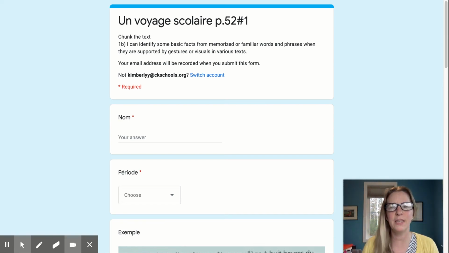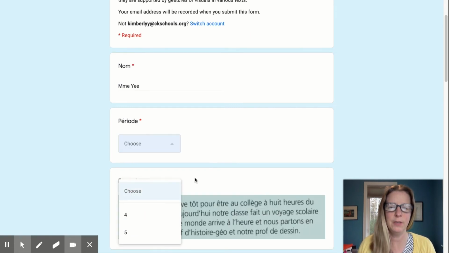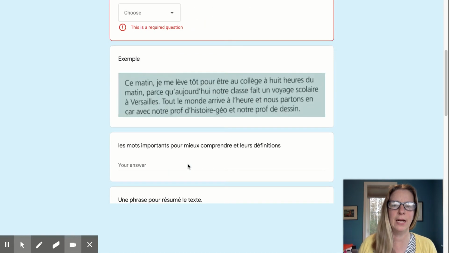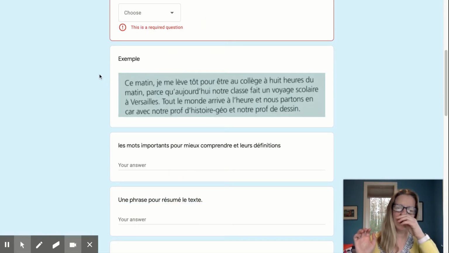Bonjour. So I'm going to give you a little tutorial on how to do this chunk the text activity. Bien sûr, vous mettez votre nom, madame, oui, c'est moi. Choisissez votre période. Et puis on a l'exemple. So we're going to take a minute to read the example.